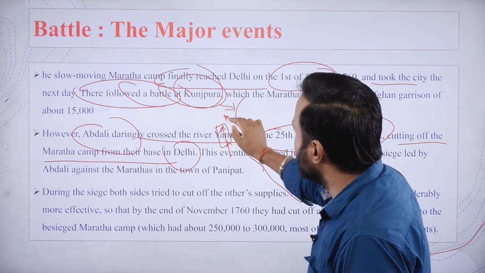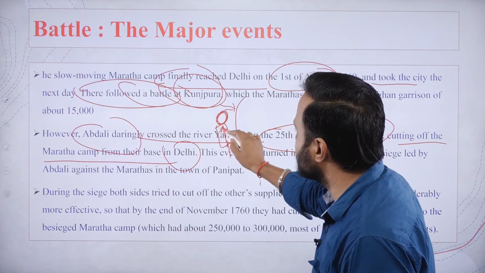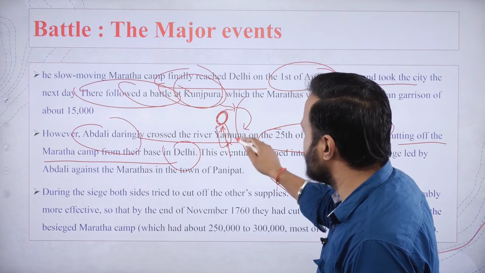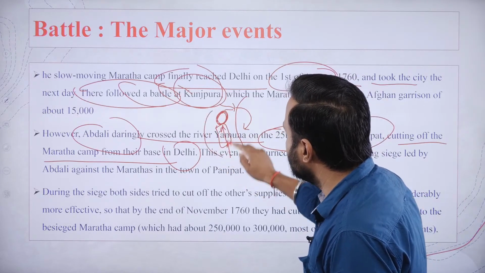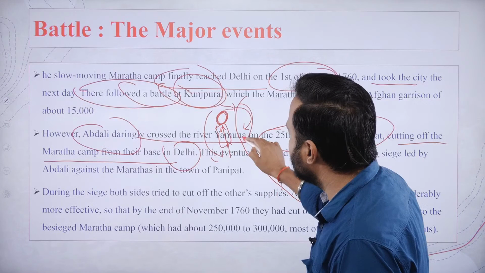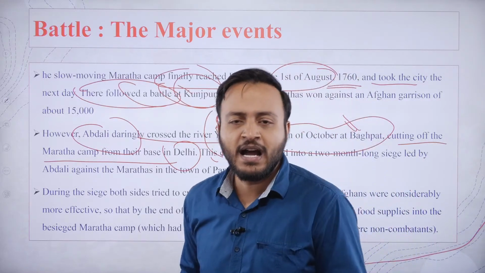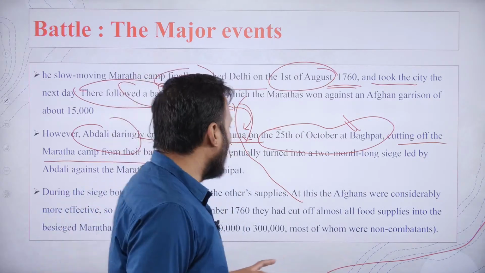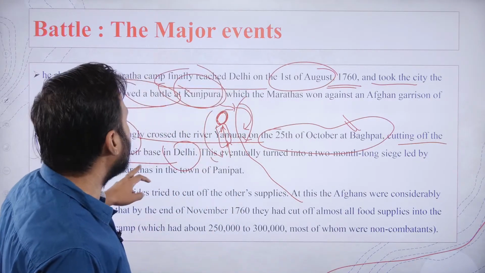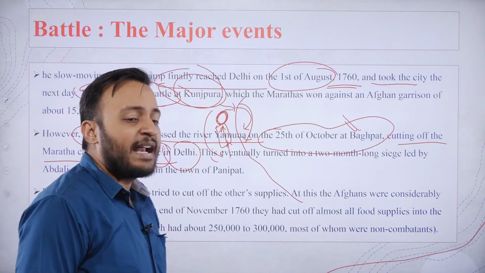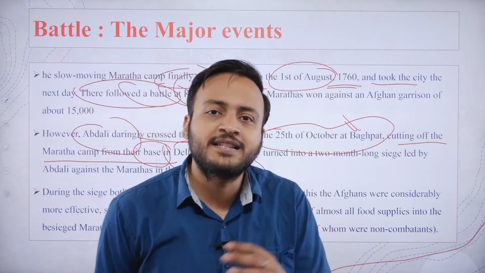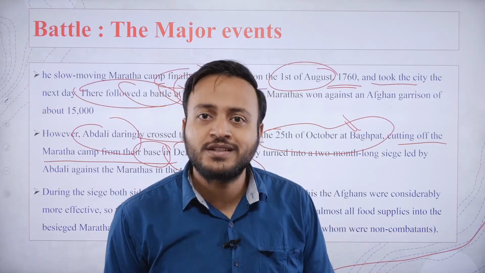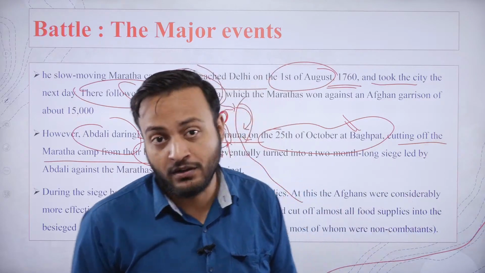However, a small force of Abdali was fighting against the Marathas in the west, and Abdali crossed the Yamuna and reached the east point. Now, on both sides, the Afghan armies had put the Maratha army under siege. The problem was that due to this siege, the base camp of the Marathas started drying up in supplies. They had no supplies left to sustain their soldiers as well as the additional people who had come along with them.